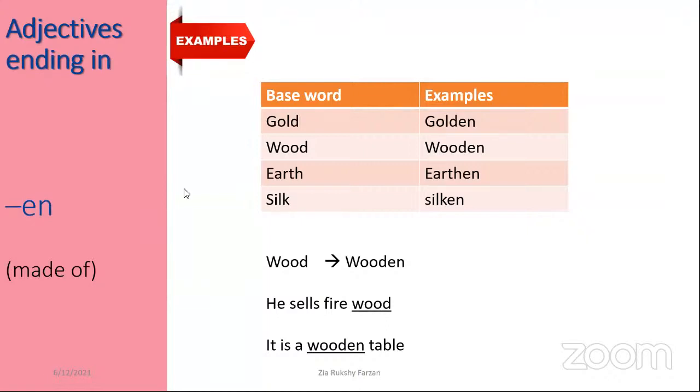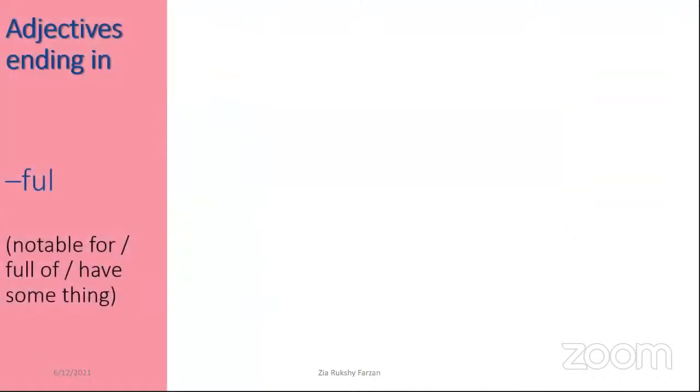Next, we can see the adjectives ending in ful. Words ending in ful mean notable for, or full of, or having something, right?